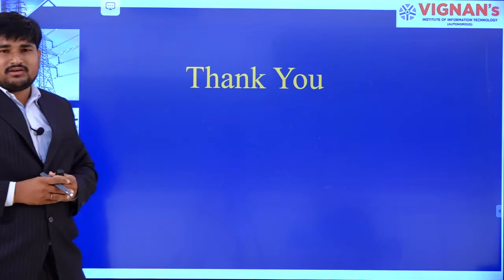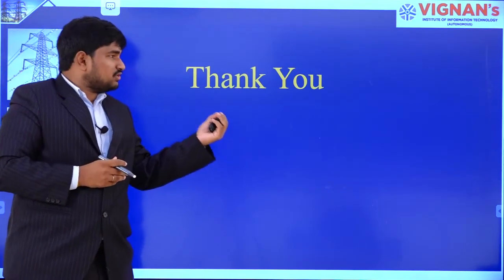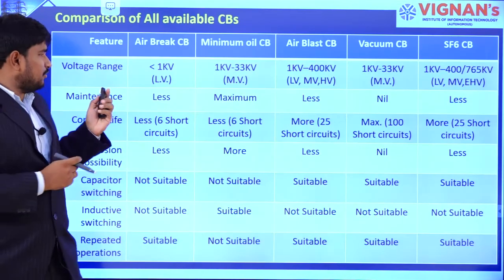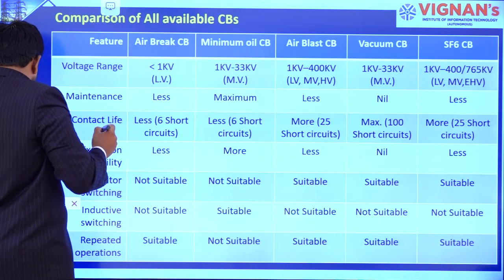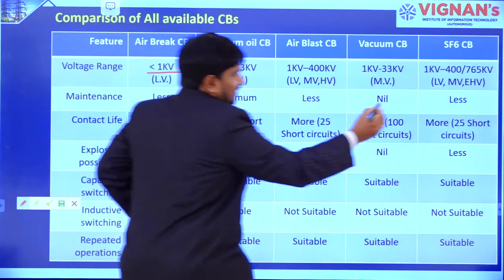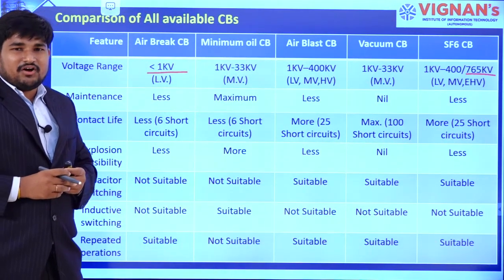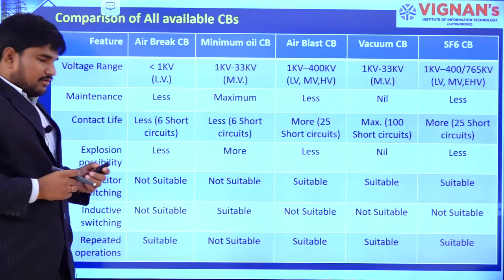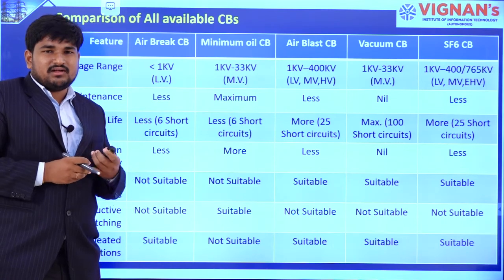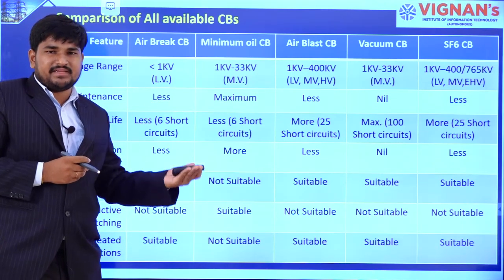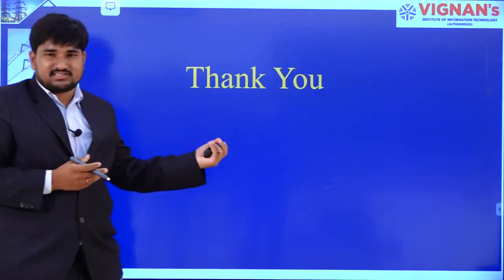So these are all about circuit breakers. Till now, what we have seen, these circuit breakers are used from 1 kV to 765 kV. For less than 1 kV, we will use the updated circuit breakers, that is miniature circuit breakers or MCCBs, MPCBs, ELCBs, which will be discussed in later sessions. Thank you.